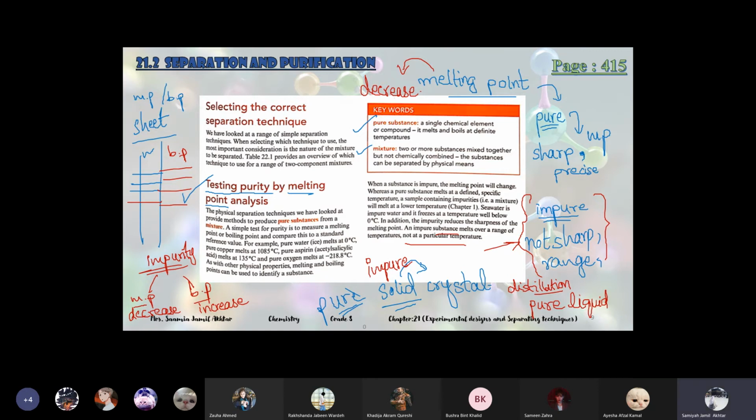And if we are checking the boiling point, first of all, it will increase as compared to the original one. Boiling point will increase, and even if it increases, it boils at a range of temperatures, not an exact temperature. So if it is impure water, it will boil at maybe between 101 to 103. Pure water boils at 100 degrees Celsius, but the impure one, first its boiling point will increase, and secondly it will boil over a range, not exactly.